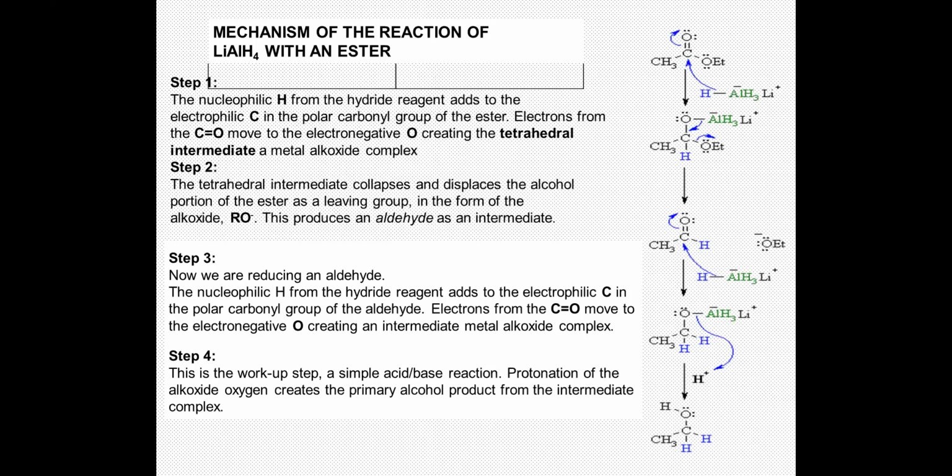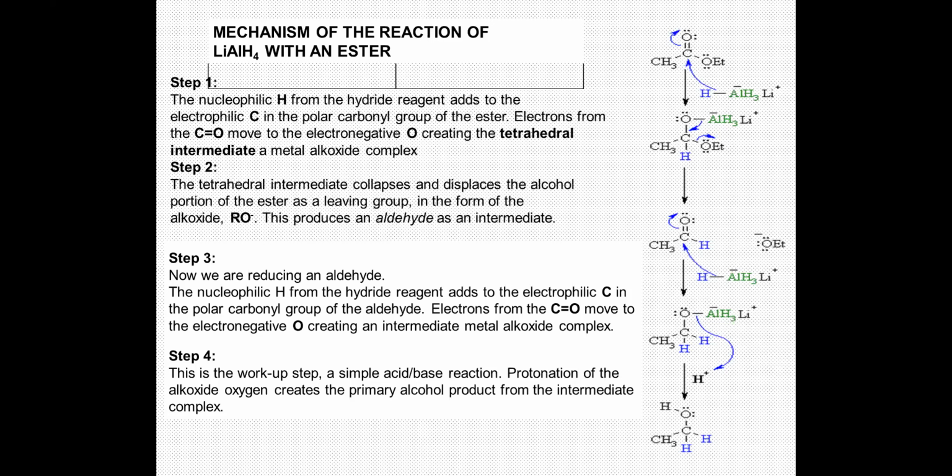The electrons from the carbonyl group move towards the electronegative oxygen. So when the hydride ion attacks the carbonyl carbon, the electrons in the carbonyl bond move towards the oxygen, creating a tetrahedral intermediate. This leads to the formation of a tetrahedral metal alkoxide complex. If you see the second structure in this reaction, you get a metal alkoxide complex.